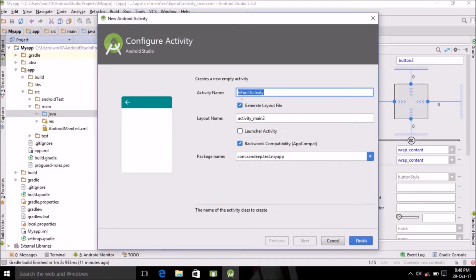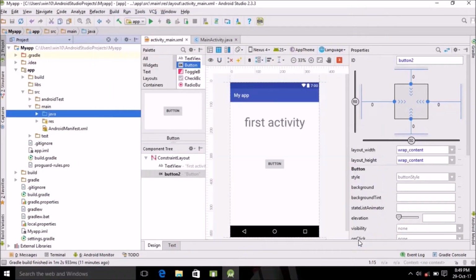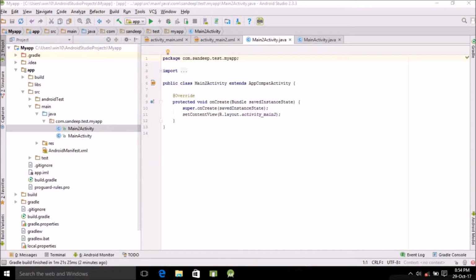Here the default name is main2 activity, so let's keep the same thing. Finish. So this is our second activity.